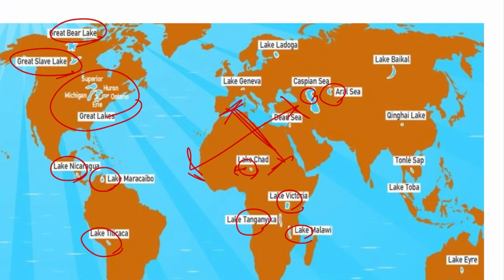So friends, the Caspian Sea and Aral Sea will also become important in the wake of the Ukraine conflict. So we remember that. Whichever are in the current affairs, we go into detail with them, and for others we just give a footnote reference. And Lake Baikal comes here, Khanka Lake, then Tonle Sap, then Lake Toba, and then Lake Erie again. This Erie is different, this Erie is different.